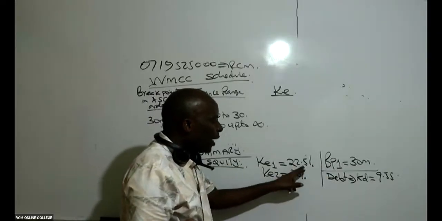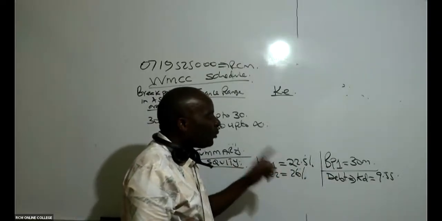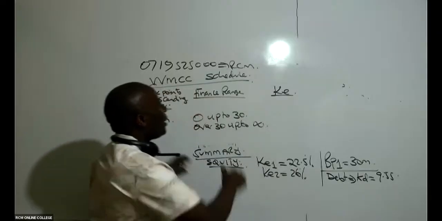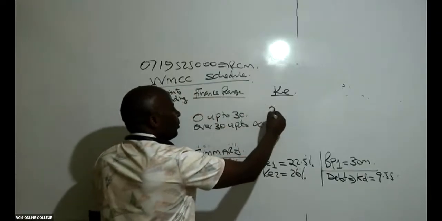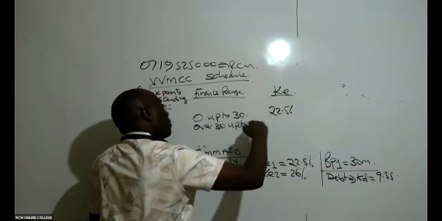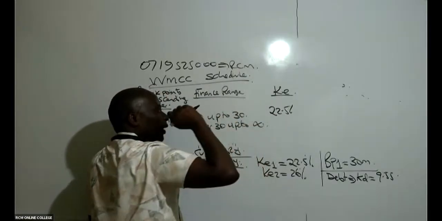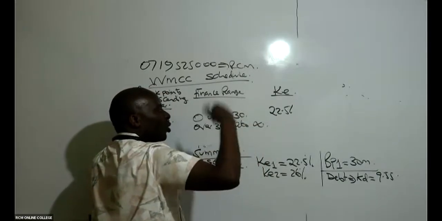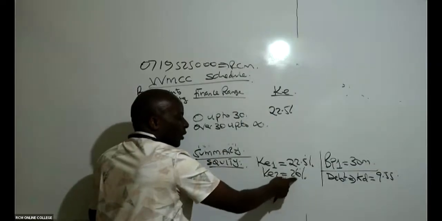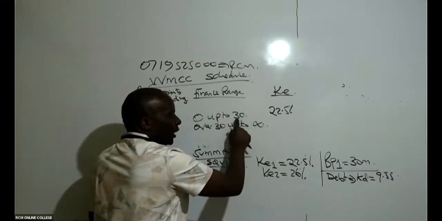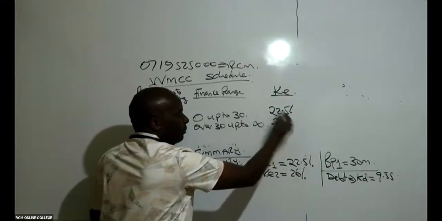This 22.5 will be applicable up to 30 million. Beyond that, we take a new cost of equity, and the new cost of equity is 26%. Above this 30, we take 26%.